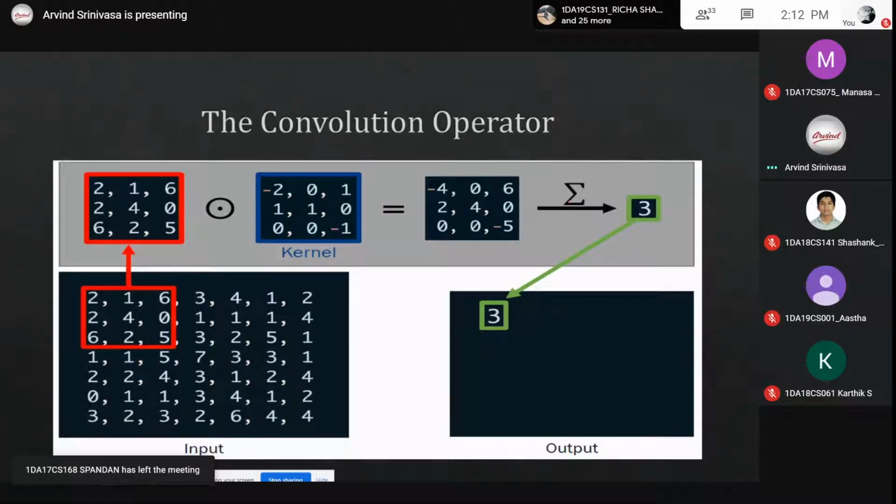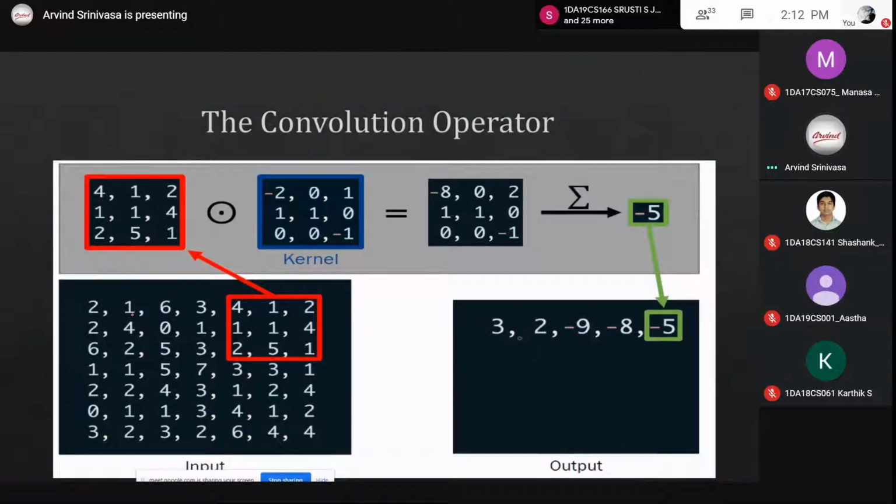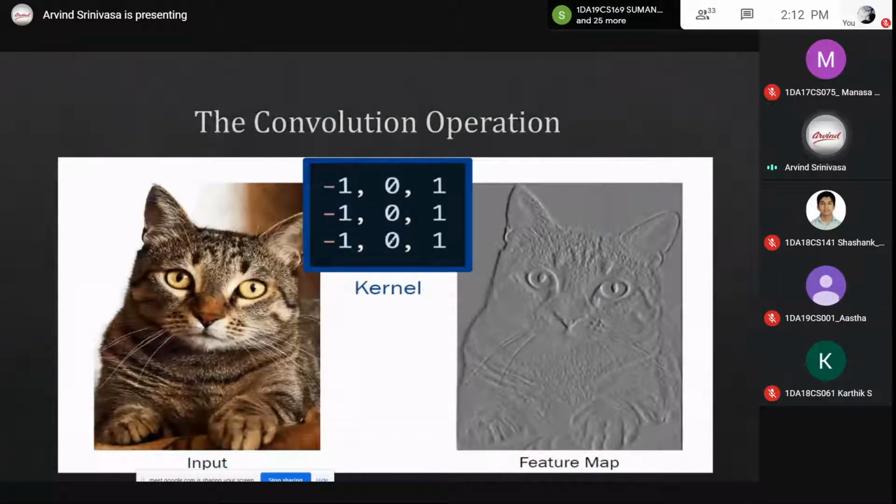So like this, we convolve across the image. The kernel will move to the next three rows, three columns, and the next three rows, three columns. So finally, this is one of the kernels, if you use Sobel as an operator.